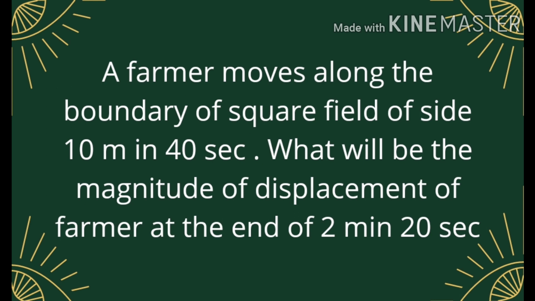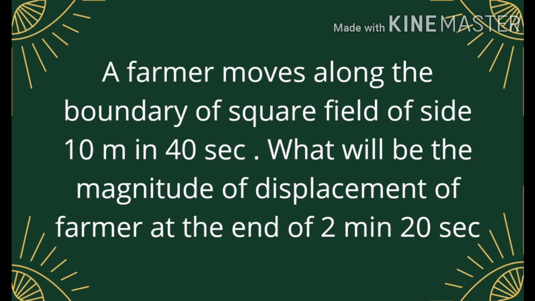Okay, now let us move towards the next one. A farmer moves along the boundary of a square field of side 10 meter in 40 seconds. What will be the magnitude of displacement of the farmer at the end of 2 minutes 20 seconds? This is the question. From the question itself, what we can find out is that we have to find the magnitude of displacement of the farmer. You all know what displacement is. Displacement totally depends upon the initial and the final position. Is it clear to everyone?